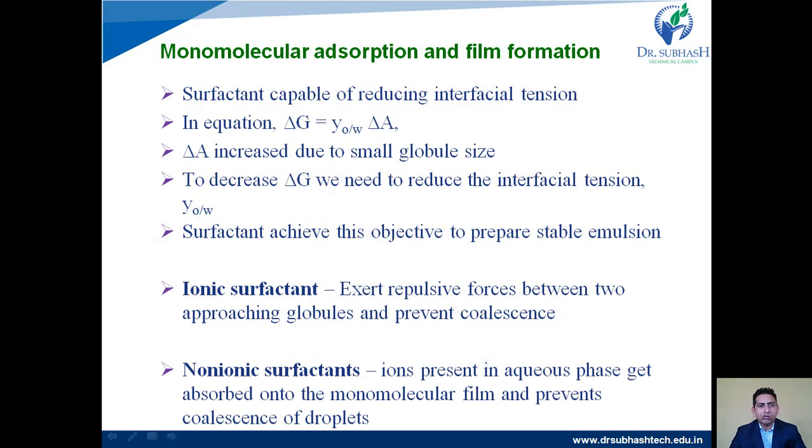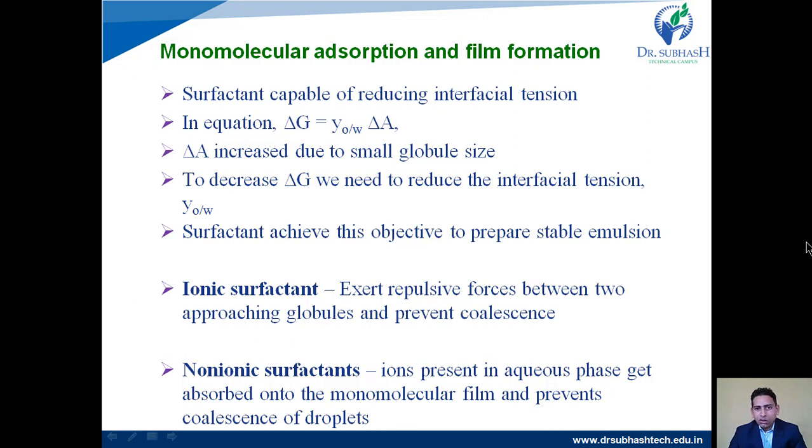Another thing about monomolecular adsorption: a surfactant is capable of reducing the interfacial tension. Previously we discussed the equation of surface free energy: delta G equals gamma O/W into delta A, where delta A is the increase in surface area. Delta A increases due to the small globule size. We want to decrease delta G, so that the emulsion will be in a stable condition. To decrease delta G, we need to reduce the interfacial tension, that is gamma O/W.